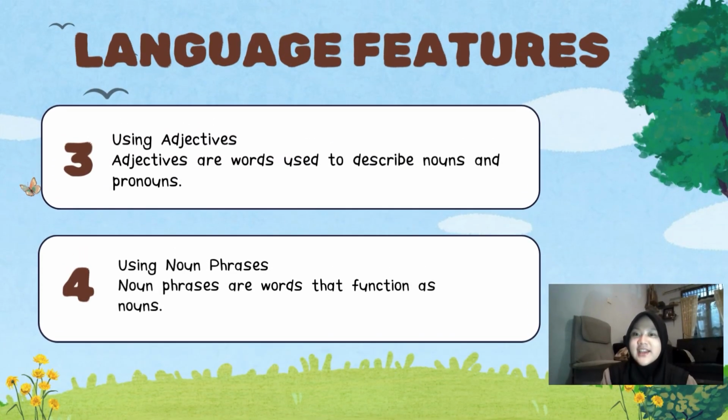Okay, three is using adjectives. Adjectives are words used to describe nouns and pronouns. Four, using noun phrases. Noun phrases are words that function as nouns.